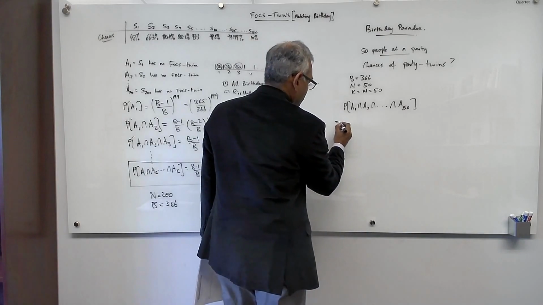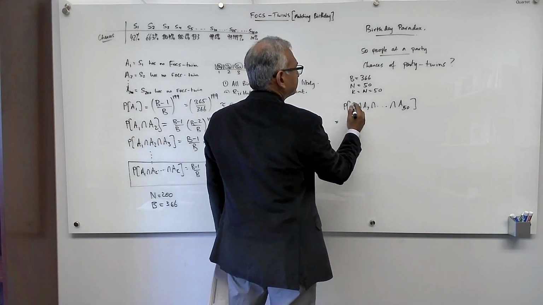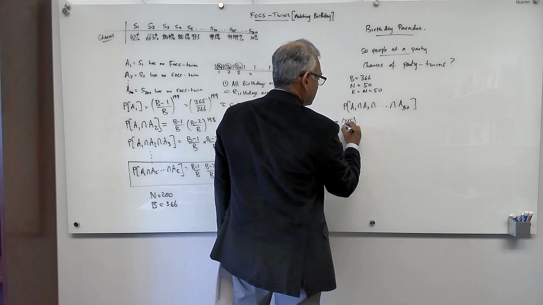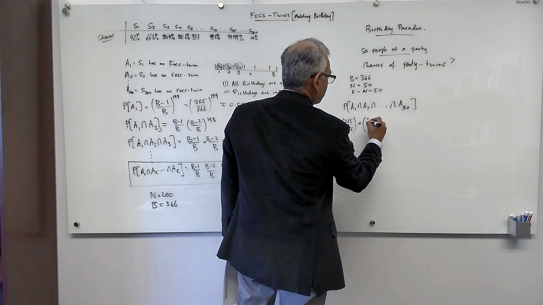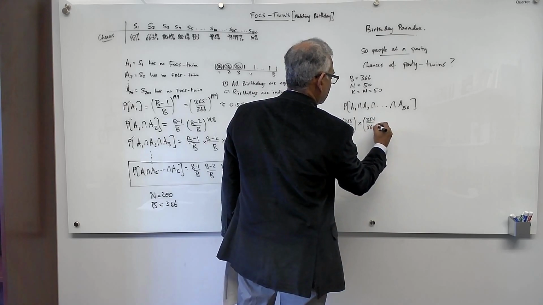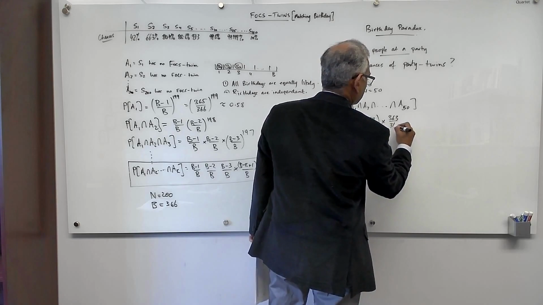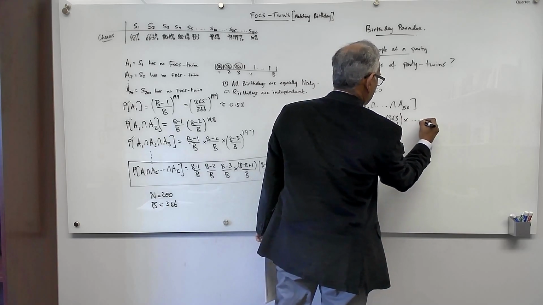And so this is equal to 365 over 366 times 364 over 366 times 363 over 366 times and so on.